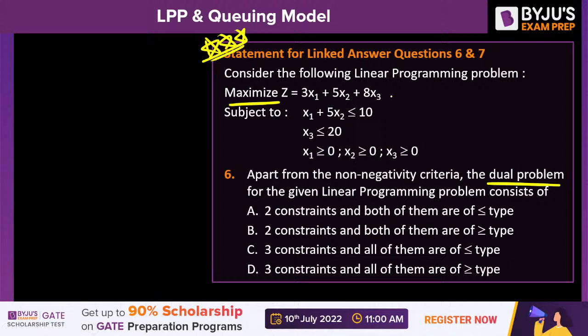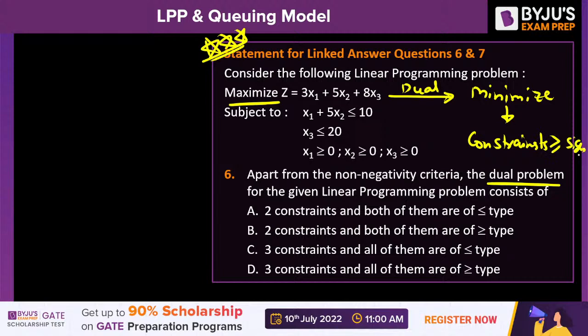If it is the maximization problem, its dual will be minimization. The dual will be a minimization problem. And for minimization, the constraints will have greater than or equal to sign.